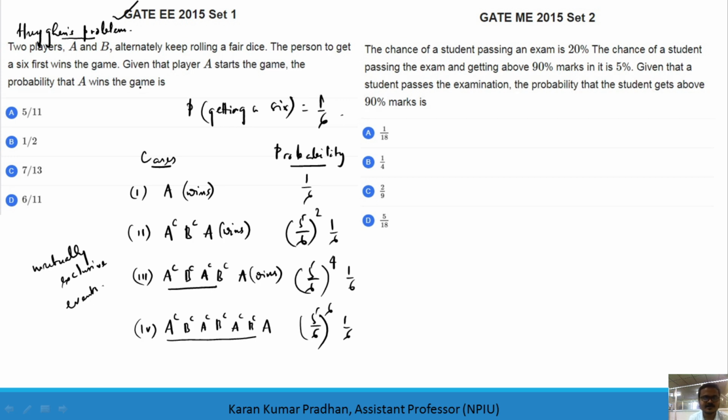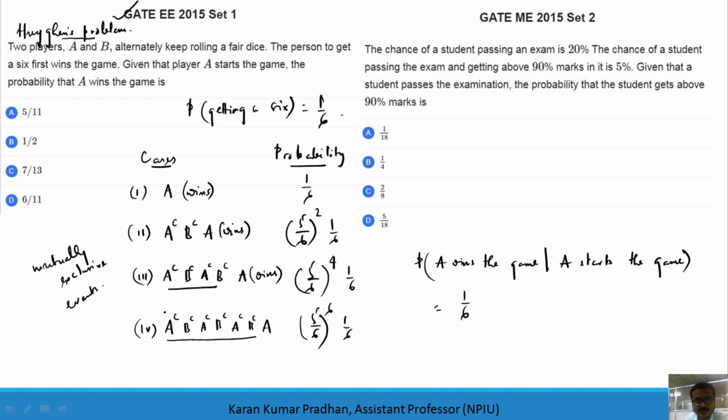So the probability that A wins the game, given that A starts the game, will be the sum of all the probabilities. So 1 by 6 plus, you can take 1 by 6 common in all the trials.